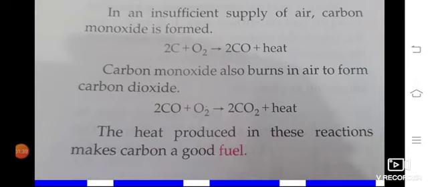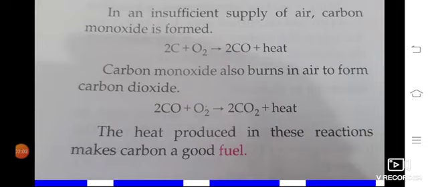Then carbon monoxide also burns in air to form carbon dioxide. Here the 2CO, carbon monoxide, reacts with oxygen to form 2CO2 and then heat. The heat produced in these reactions makes carbon a good fuel.